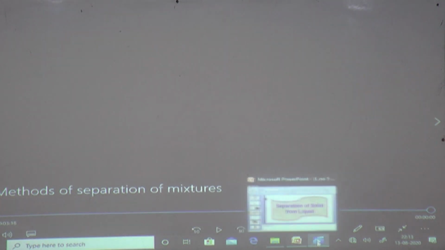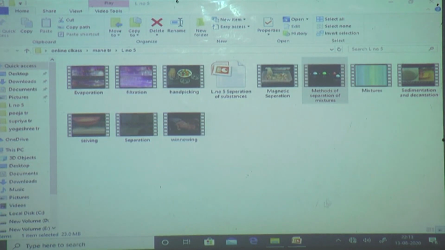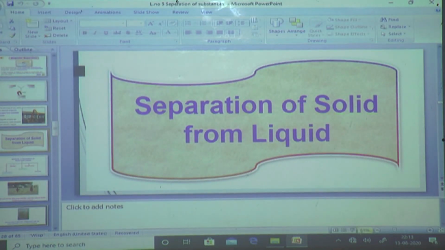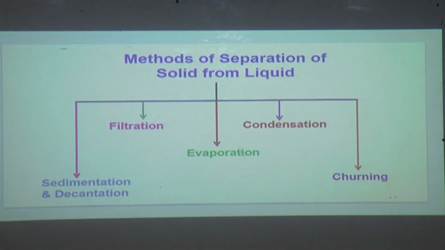So we have seen the different methods, that is hand picking, sieving, threshing, winnowing. Now we will move forward. We will see the separation of solids from liquid. Before that we have seen the separation of solids from solid. Now we are going to see separation of solid from liquid. So methods of separation of solid from liquid are sedimentation and decantation, filtration, evaporation, condensation and churning. So we are going to see now one by one in detail.